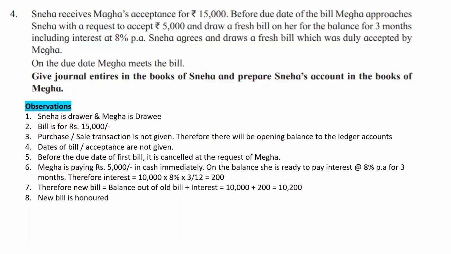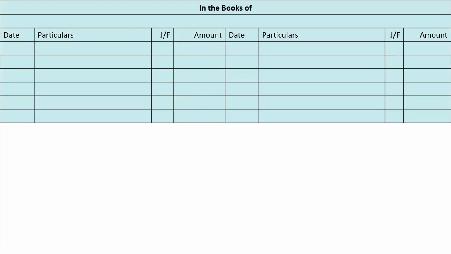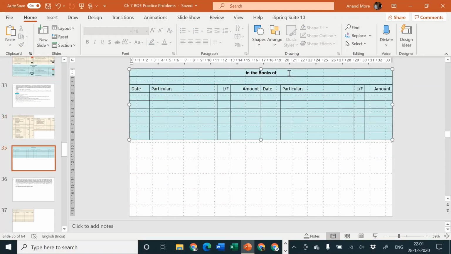But what is the question asking us? The question has asked us, number 1, journal entries in the books of Sneha. That's what we have done. And also prepare Sneha's account in the books of Megha. Who is Megha? Megha is a drawee. So in the books of Megha, whose account? Sneha's account.